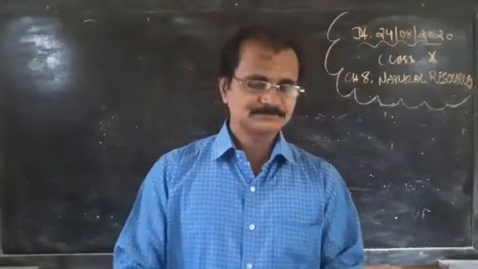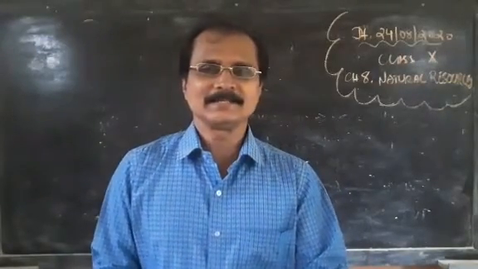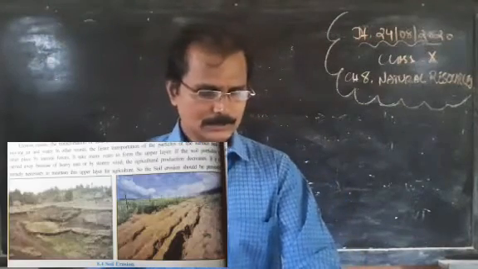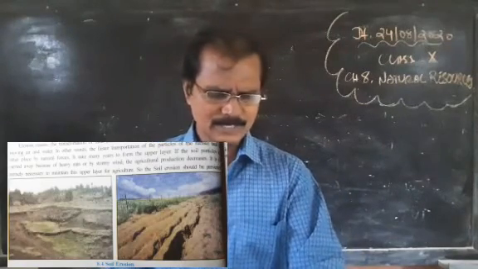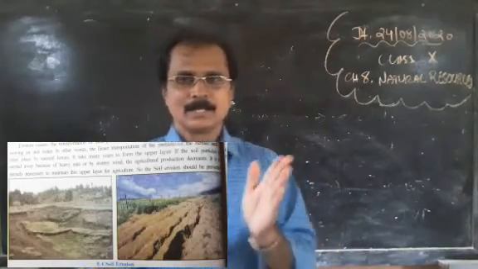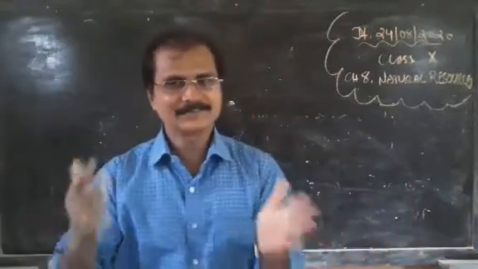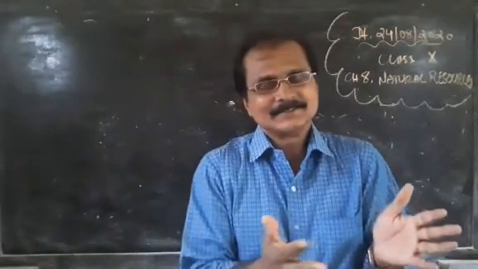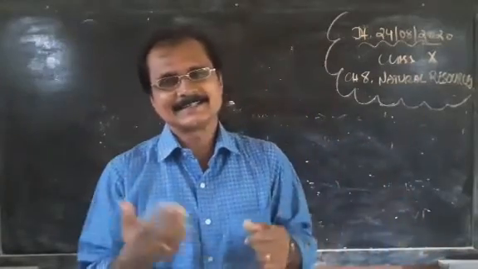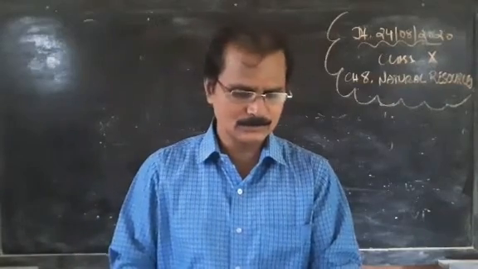Okay. Then please come to page number 64. What is soil erosion? Erosion means the transportation of land particles from one place to another with the help of moving air or water. Now in this rainy season, you can see along with the water, soil particles are moving, taken away from one place to another. That process is known as soil erosion.